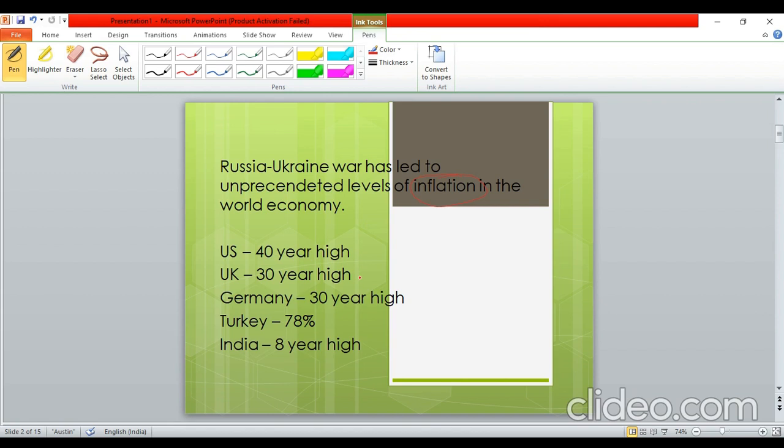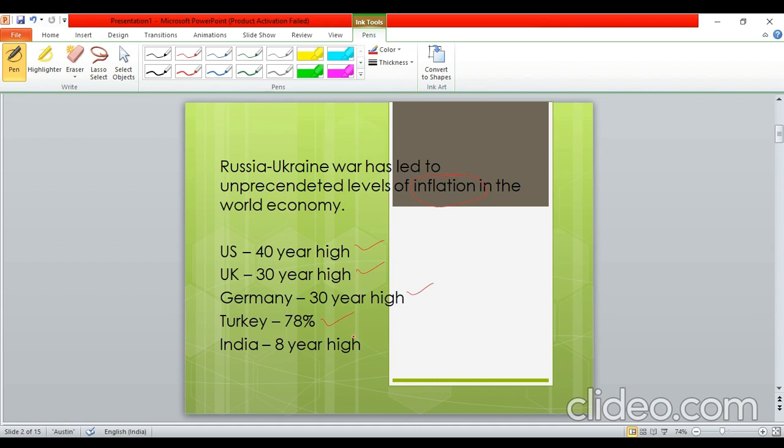And if you look at the data as well, just look at some big economies. So US is witnessing an inflation of a 40-year high. That is four decadal high inflation. UK is no different. Inflation there is at a 30-year high. Same is the case with Germany. And in Turkey, if you look at the inflation, it is insane, 78%.